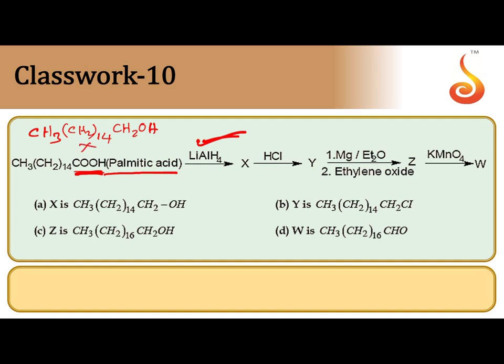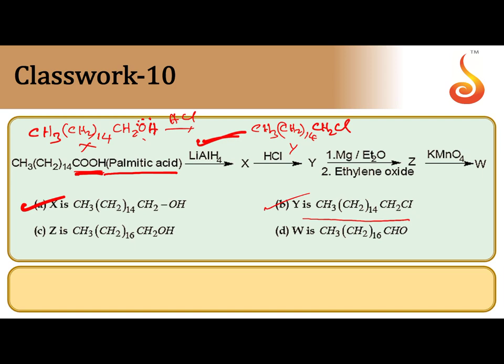So that is X, and in the options, X given is correct. Next, when it is reacted with hydrochloric acid, OH is replaced with Cl. So CH3(CH2)14CH2OH will become CH2Cl. That is Y, and Y is also correct.